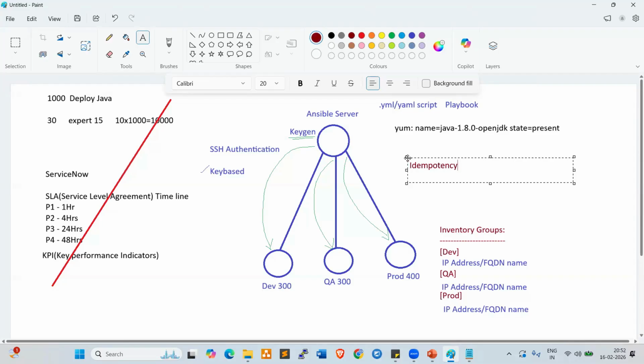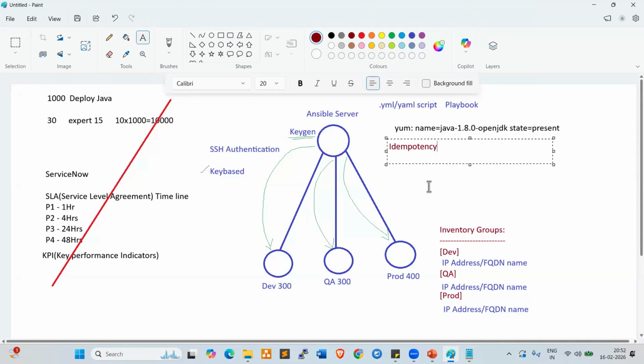This is a very common and very important question. Every interviewer asks it: why should we go with Ansible? We can use shell scripting also to deploy Java, so why do we need to take the Ansible license? You can use shell scripting, but there is idempotency. Idempotency means whatever version is already there, whatever activity was already performed, will not be performed again by Ansible. It will not reperform. It will tell you clearly and give you a report.